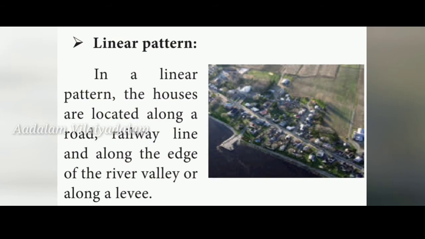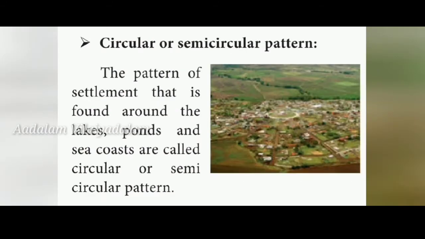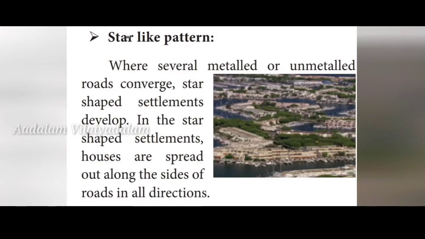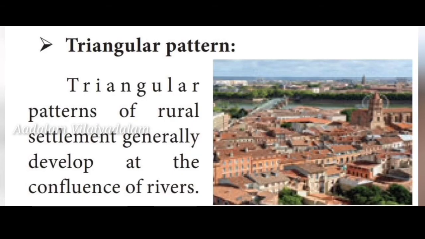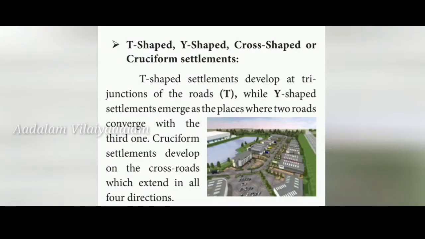Okay. Next is the circular or semicircular pattern. This type of pattern is found around lakes, ponds and the sea coast. Okay, children, for everything you will get the picture, so go through that carefully. Star-like pattern. Star-shaped settlements develop in road coverage areas, like metalled and unmetalled road coverage areas. Next is triangular pattern. This pattern is generally developed at the confluence of rivers, near the rivers. And next are T-shaped, Y-shaped and cross-shaped settlements.